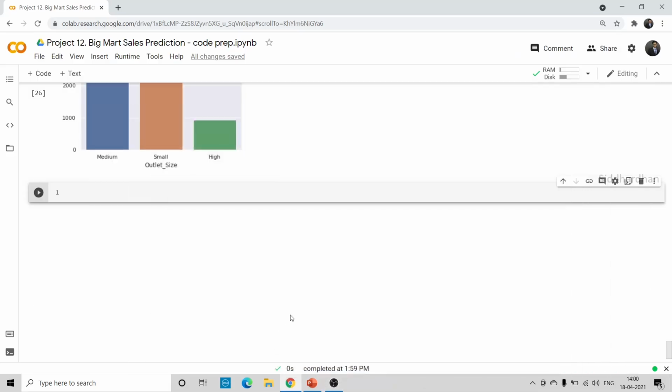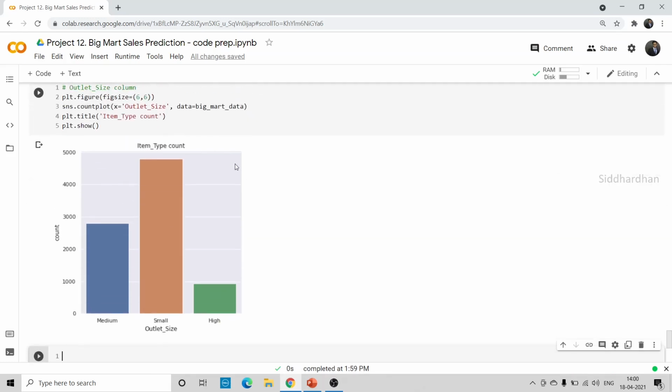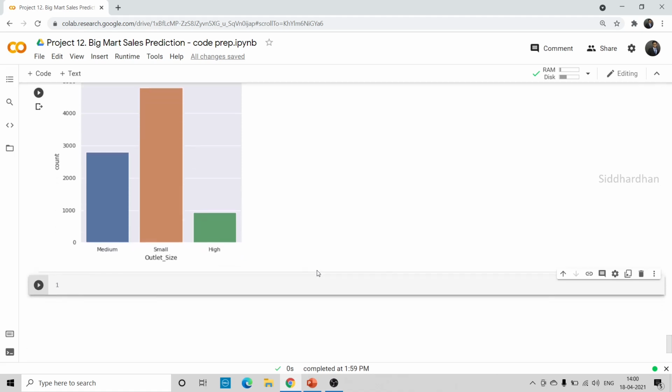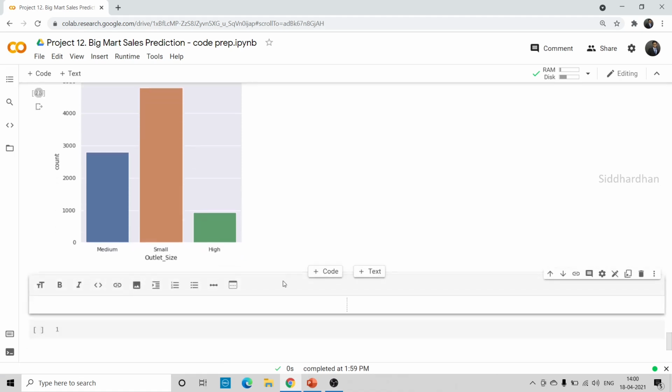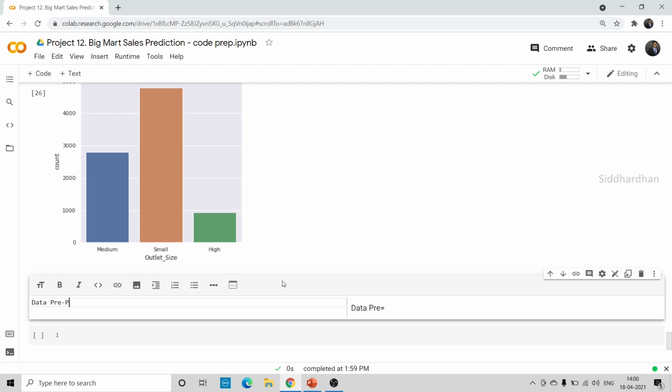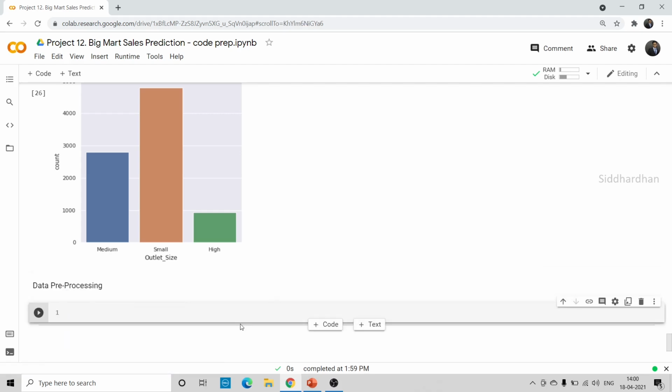Okay, so the next thing we need to do is data pre-processing. We are done with the data analysis part, where we plotted the numerical values and categorical values. So the next step is data pre-processing. I'll make a text here as data pre-processing. Let's again print the first 5 rows of the data frame, so Big Mart data dot head.